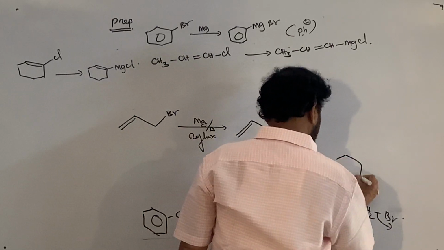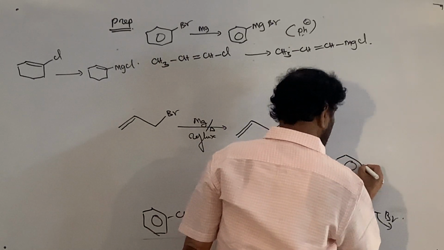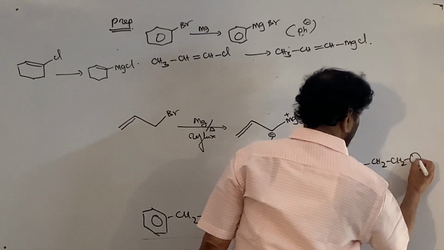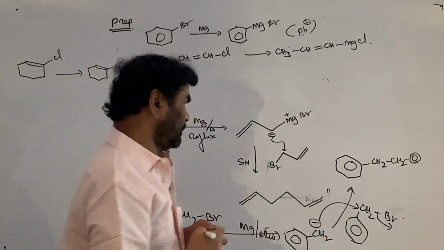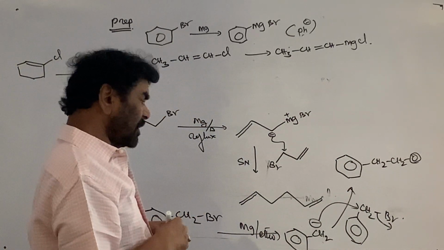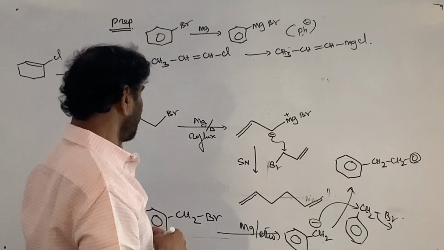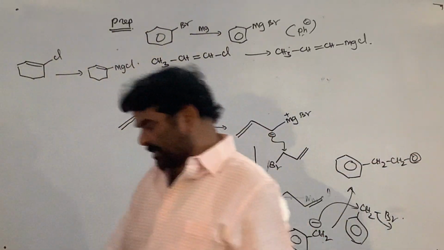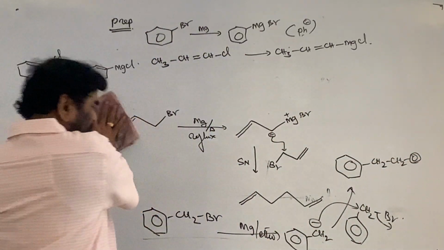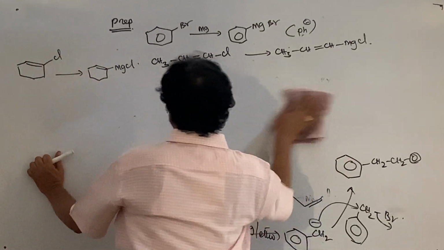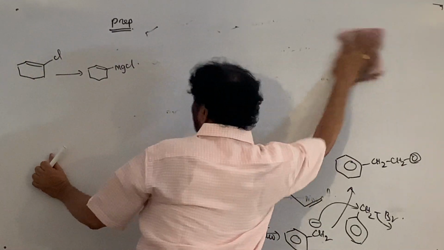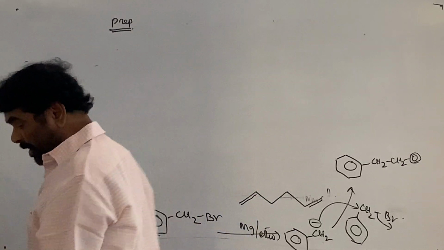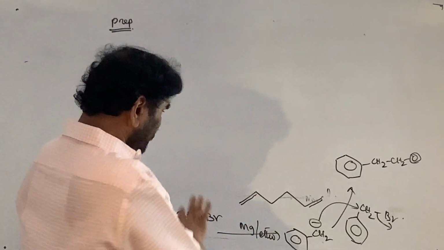The first molecule is converted, forming PhCH2CH2Ph, 1,2-diphenylethane. So that is one problem. Afterwards I will tell you the limitations of the preparation of the Grignard reagent, what should not be there. This is the basic.